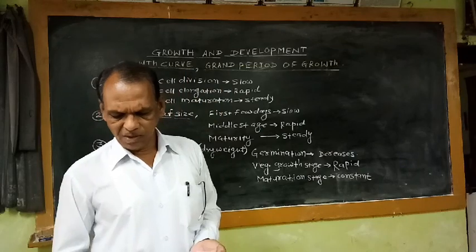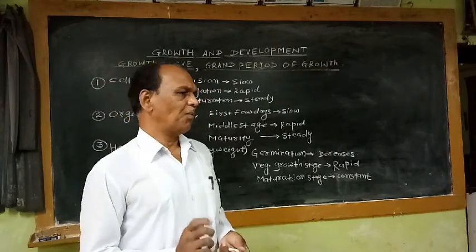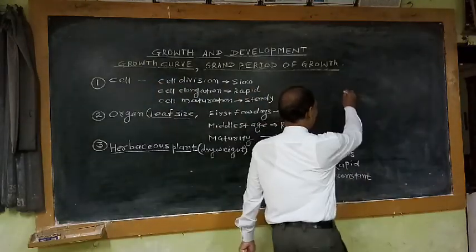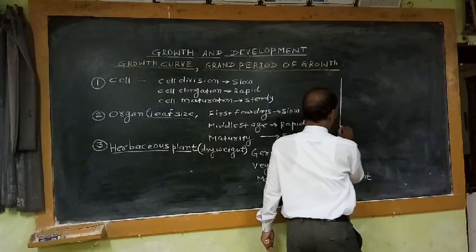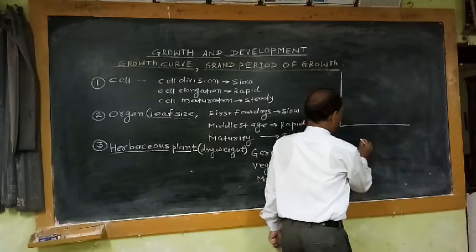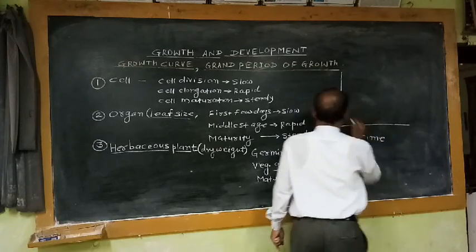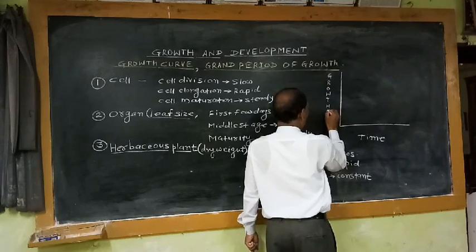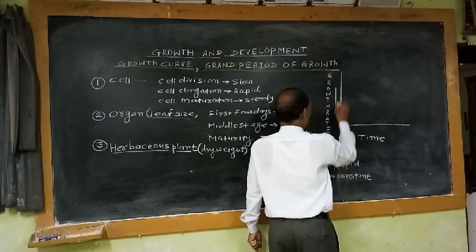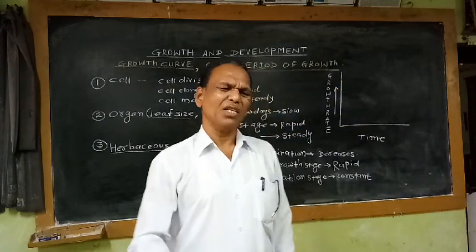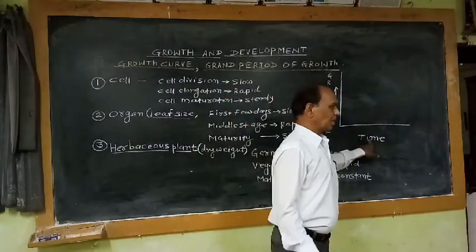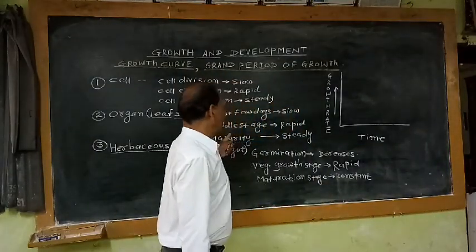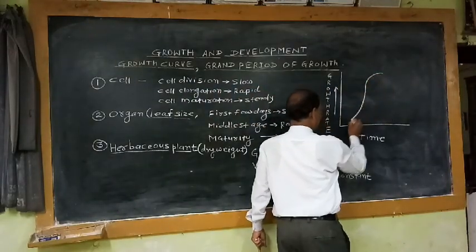So by observing these things, if we plot the graph using any parameter, the growth rate against time, the nature of the growth curve is like this.